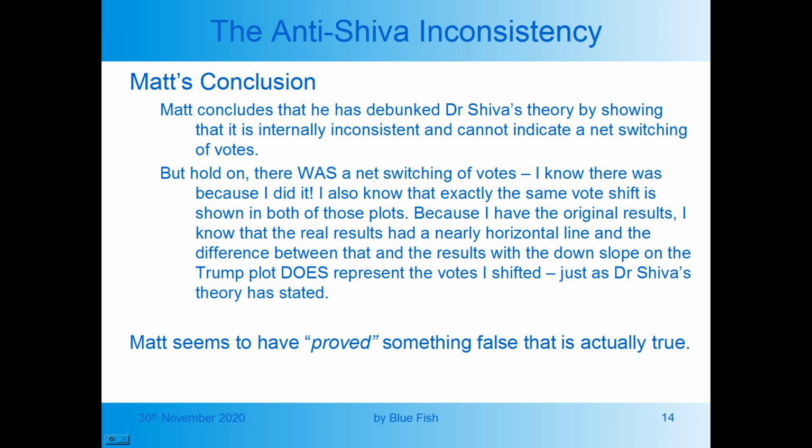Matt concludes that he has debunked Dr. Shiva's theory by showing that it is internally inconsistent and cannot indicate a net switching of votes. But hold on, there was a net switching of votes. I know there was because I did it. I also know that exactly the same vote shift is shown in both of those plots. Because I have the original results, I know that the real results had a nearly horizontal line, and the difference between that and the results with the downslope on the Trump plot does represent the votes I shifted, just as Dr. Shiva's theory has stated. Matt seems to have proved something false that is actually true.